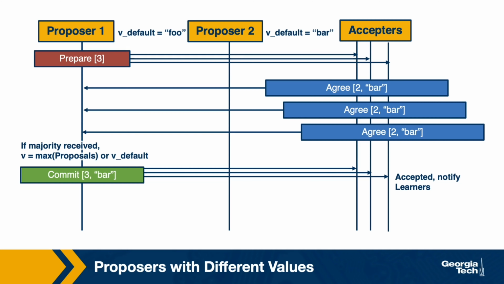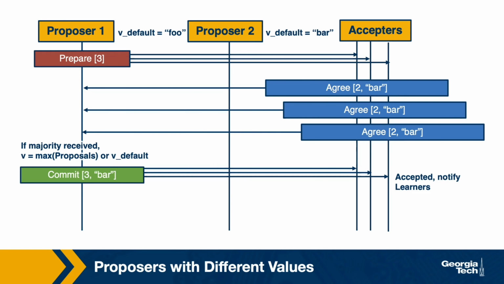Once the nodes agree what is the state of the system, let's say in this case that the value is that of bar based on proposer 2, the proposal that it issued, then let's assume there is a new proposal that's coming from another node. Maybe this is the same node, proposer 1, whose proposal ID 1 was ignored earlier.